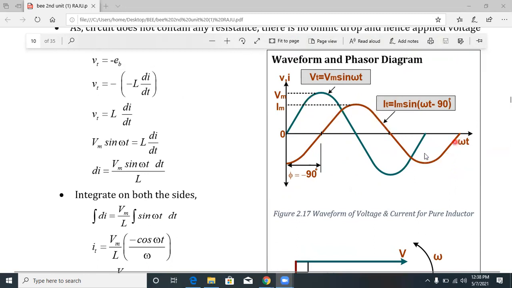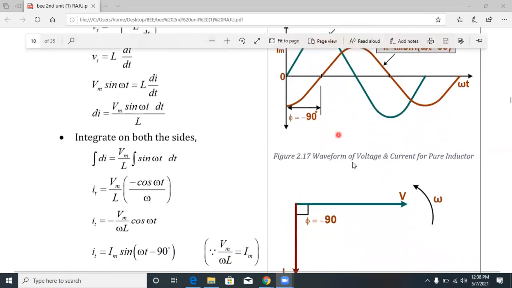So this is the current waveform, this is the voltage waveform. This is called the maximum value of voltage and this is called the maximum value of current. We have v(t) is equal to Vm sin omega t, and i(t) is equal to Im sin(omega t minus 90). This is called leading, this is called lagging. Okay, the waveform representation is like this.